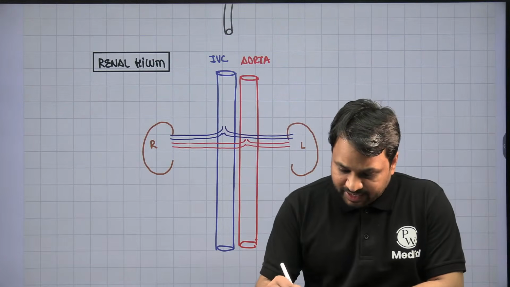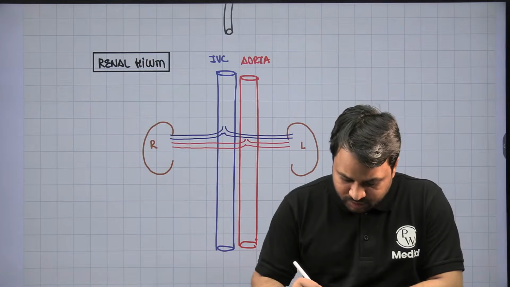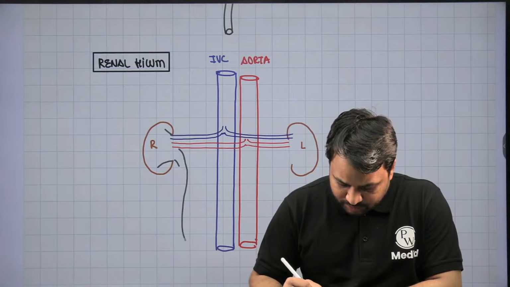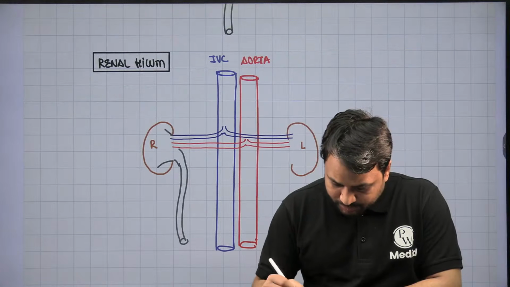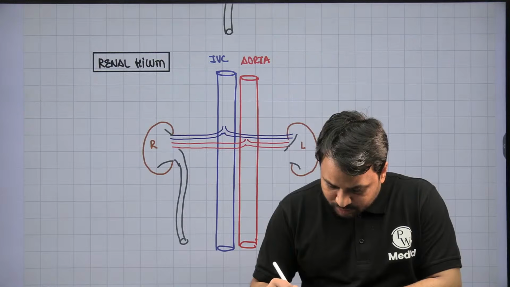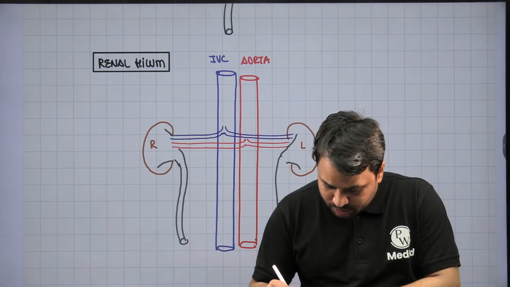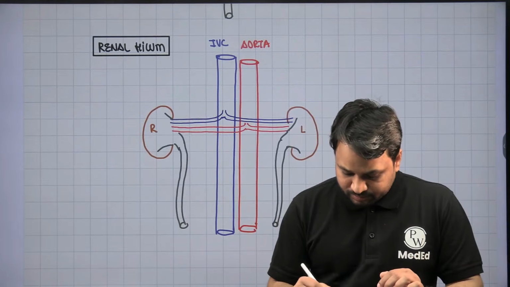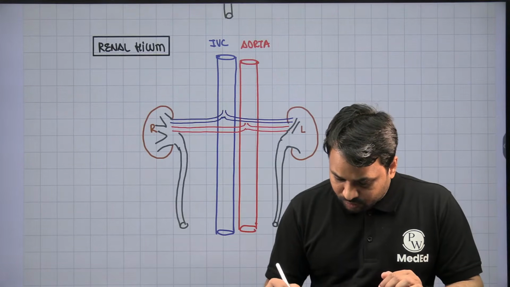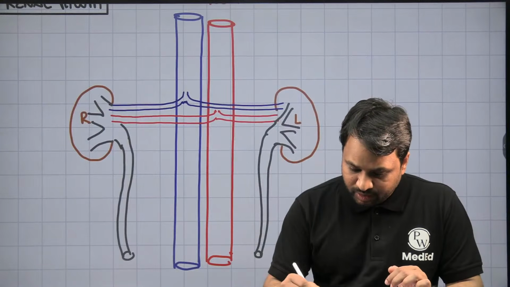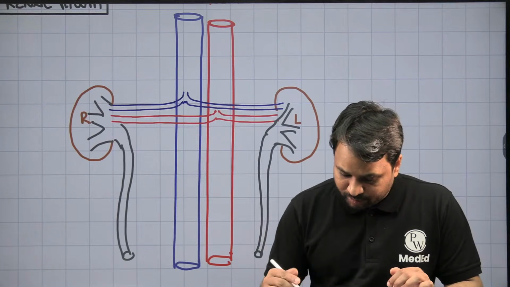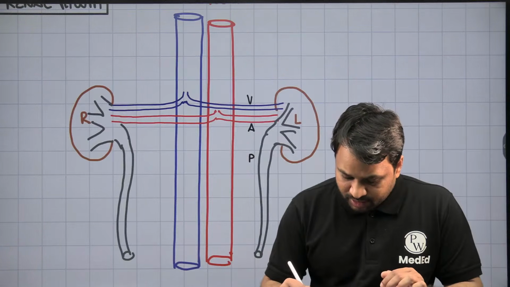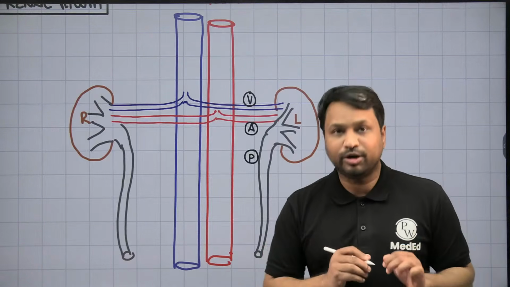Then you see the pelvicalyceal system. From here you would see the renal pelvis is going to come and these are the ureters that are going to go across here. So the pelvicalyceal system is going to be the lowermost structure that you will see, right? So when you look at the arrangement at the renal hilum, the top structure that you will see is the vein. After the vein, there is the artery, and then you have the pelvicalyceal system. The mnemonic to remember the arrangement is VAP, right?